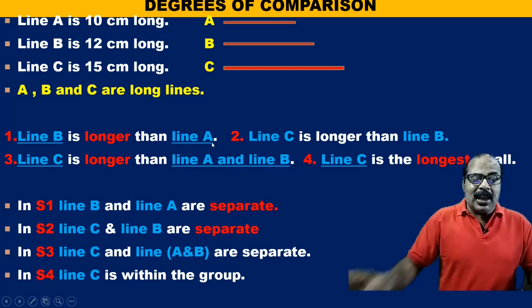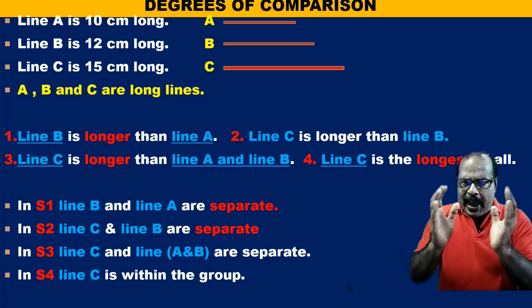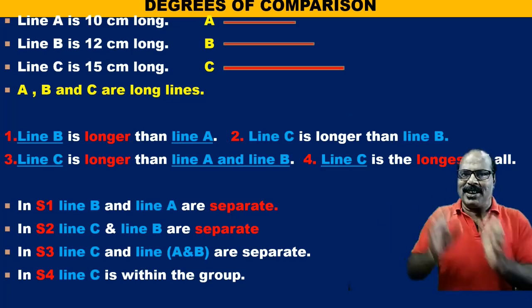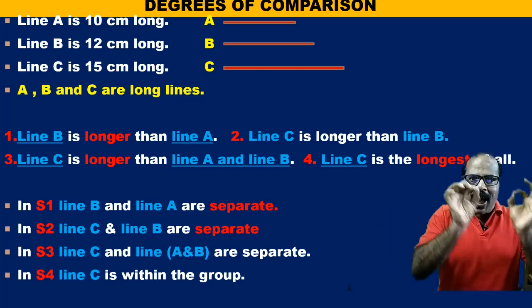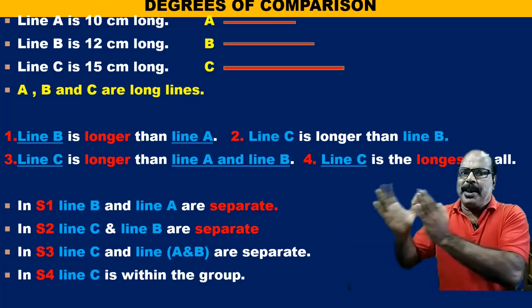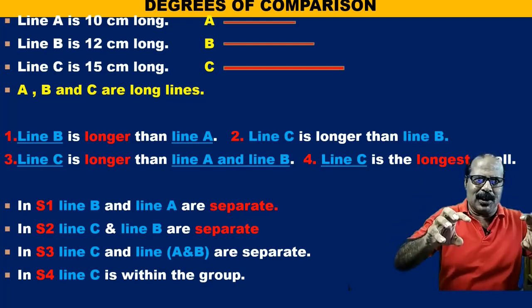That is, line C is separate and line A and B together, they form a separate entity. So, line C is longer than line A and B. So, these two are separate ones.